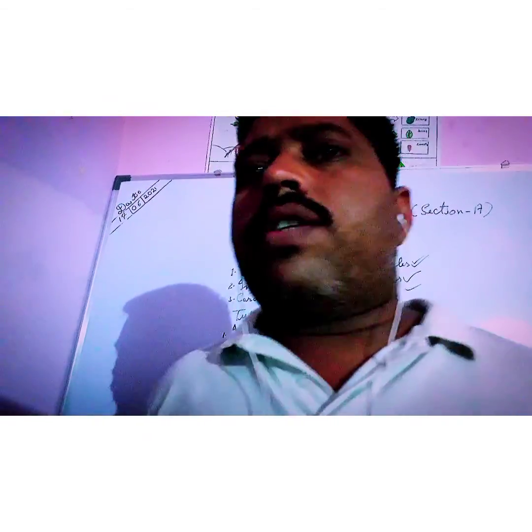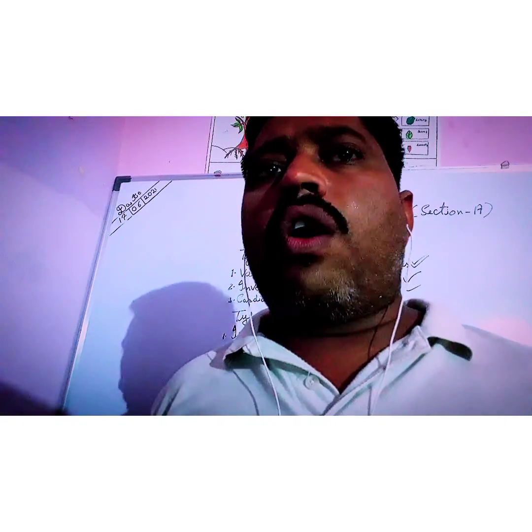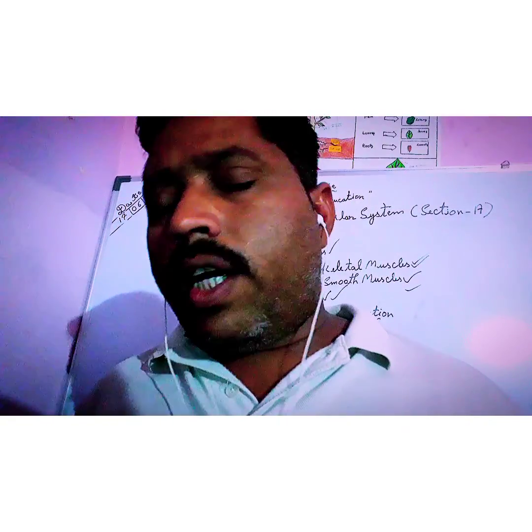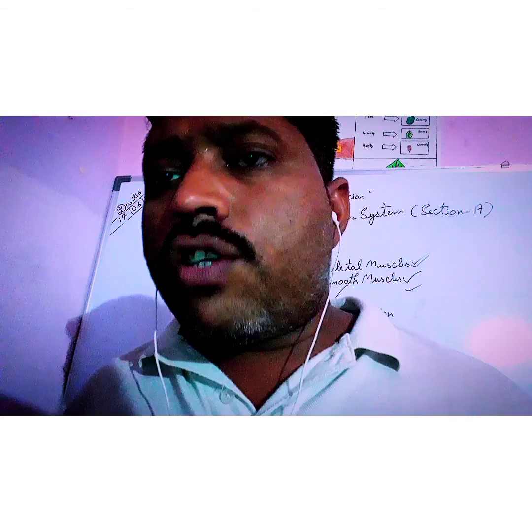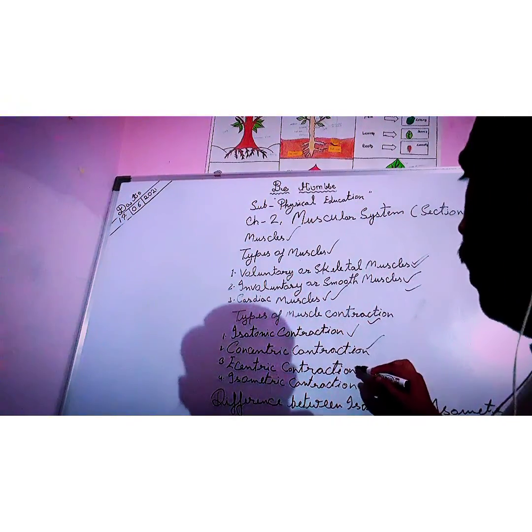So isotonic contraction is one in which the muscle maintains the same tension as it shortens or contracts. Examples: running, jumping, walking. There are two types of isotonic contraction: concentric and eccentric contraction.